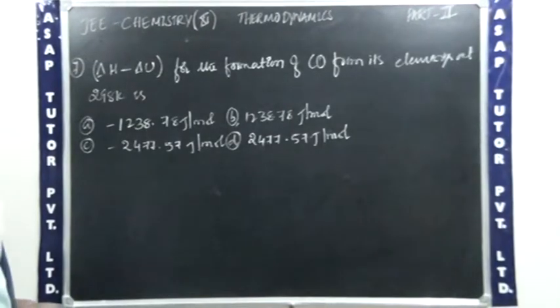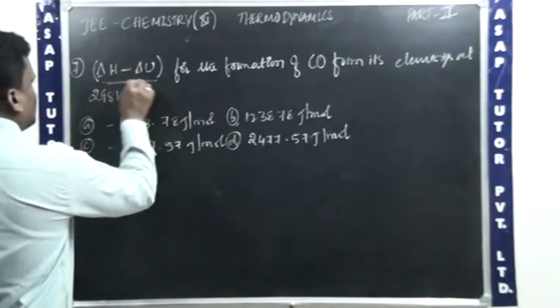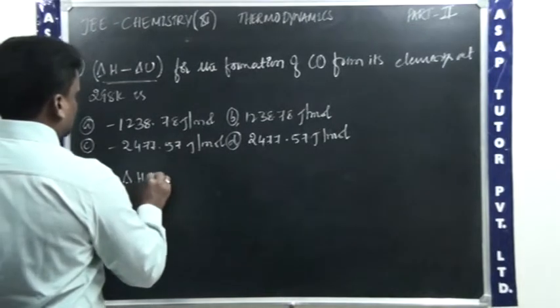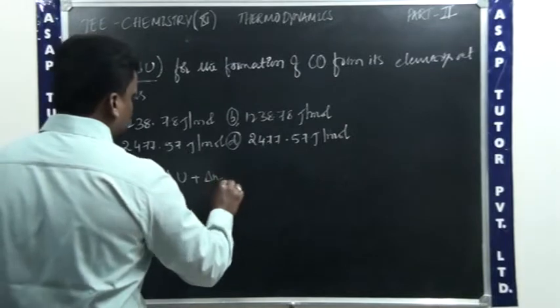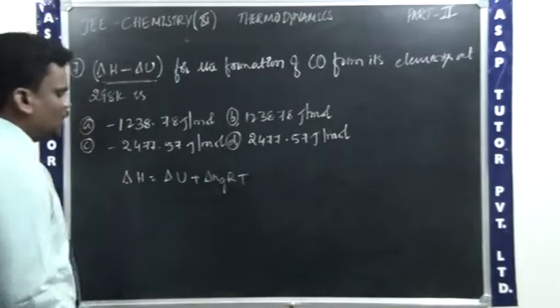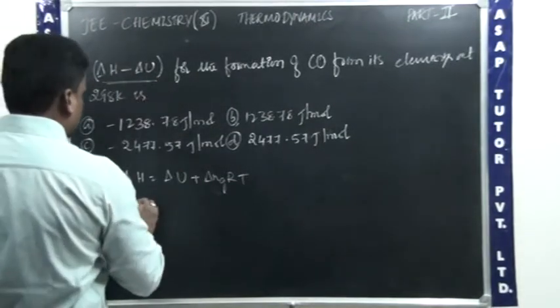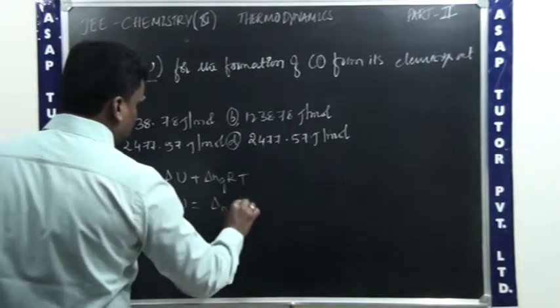Seventh question: delta H minus delta U for the formation of carbon monoxide from its elements at 298 Kelvin is. We need to find the value of delta H minus delta U. We know the formula for change in enthalpy in terms of change in internal energy: delta H is equal to delta U plus delta Ng into RT. Therefore delta H minus delta U is equal to delta Ng R into T.